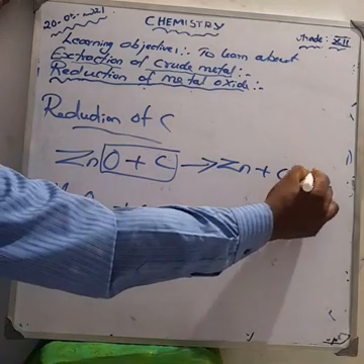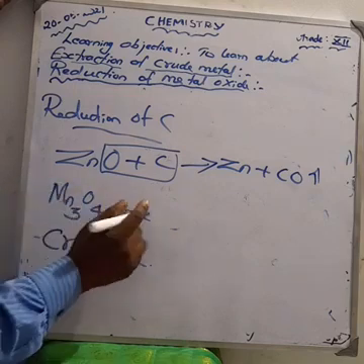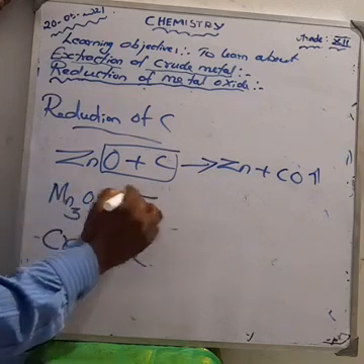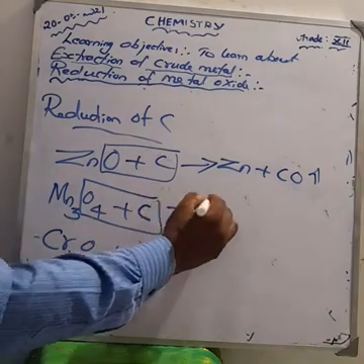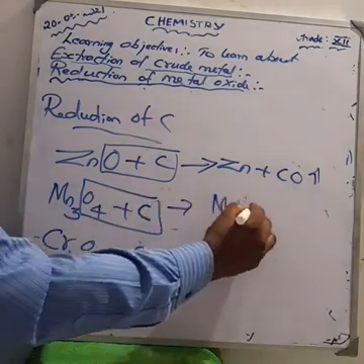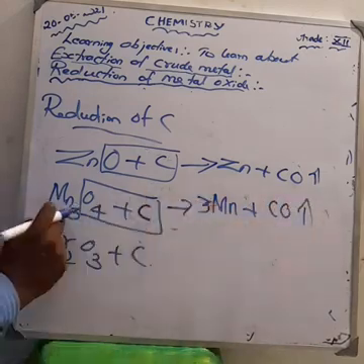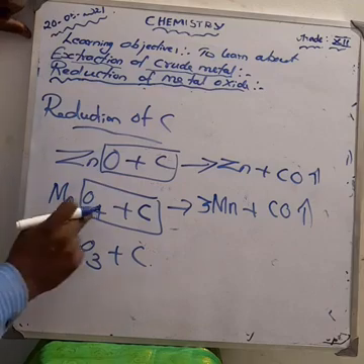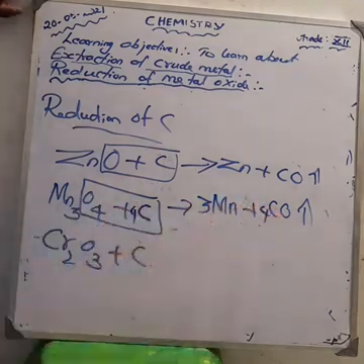Next one, carbon combines with the oxygen to form carbon monoxide. Remaining is manganese. Am I right? 3Mn plus, 4 oxygen is there, so make it 4CO.